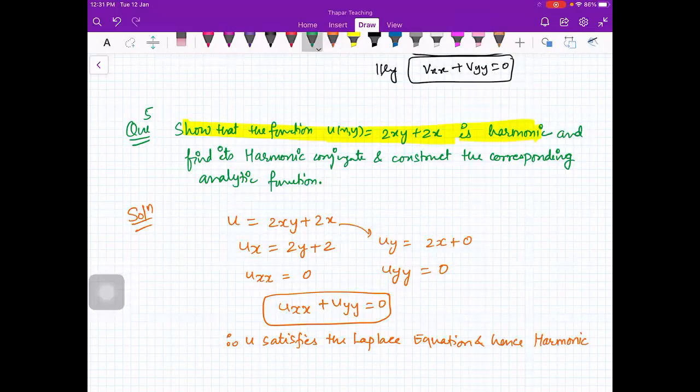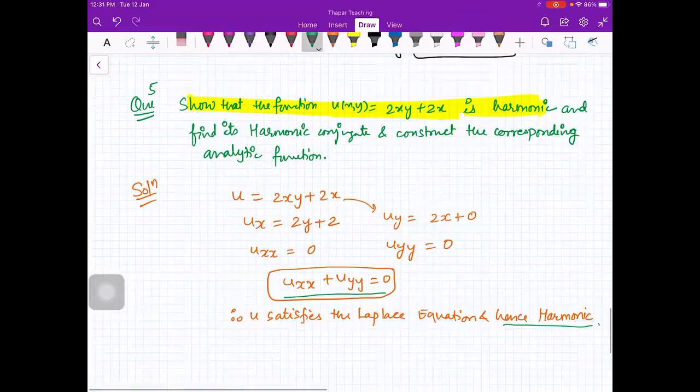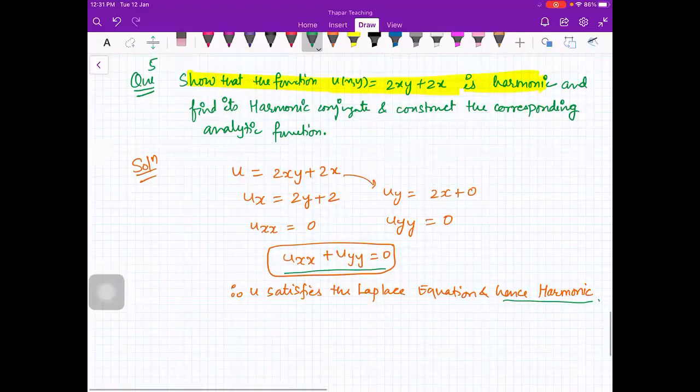Whenever you have a function which satisfies Laplace equation, you say that that function is harmonic. So first part is done. Now, what is the meaning of second part? Find its harmonic conjugate.